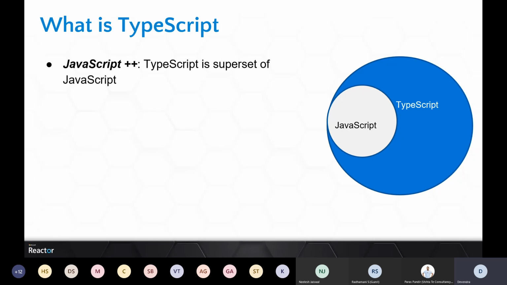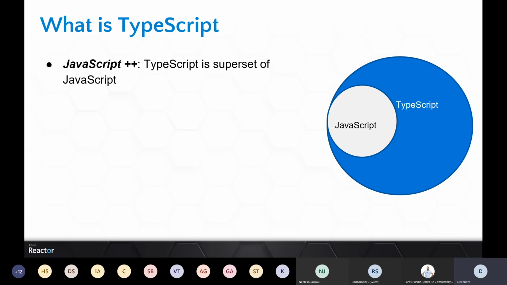In terms of a single line definition, it's an open source programming language, not exactly a definition. It's an open source programming language started at Microsoft, but it's open source now, and it provides static strong typing and object-oriented JavaScript programming.